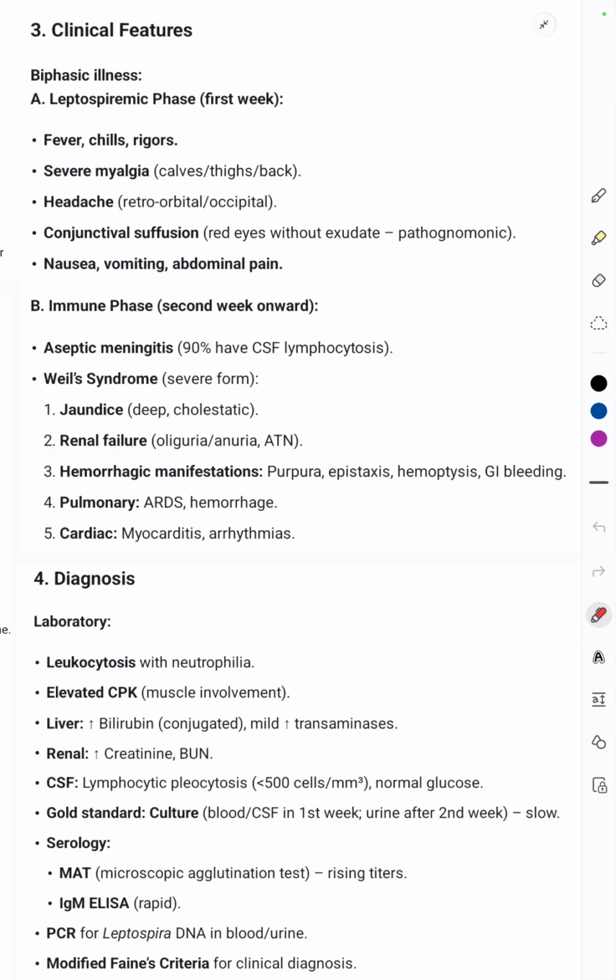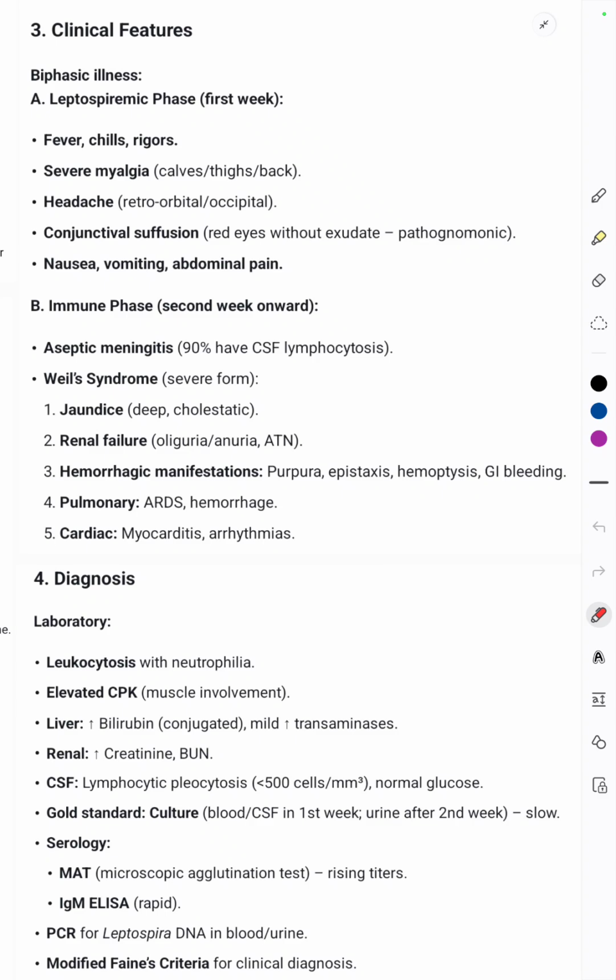Here there is fever, chills, rigor, then myalgia in the calves and thigh region, then headache, that is retro-orbital headache or occipital headache, conjunctival suffusion is seen, and nausea, vomiting, and abdominal pain. Many of the people have only this first phase, that is the leptospiremic phase. Now here, as I said, conjunctival suffusion, that is redness without discharge, is going to be a pathognomonic feature. Now the immune phase starts from the second week onward, not seen in all.